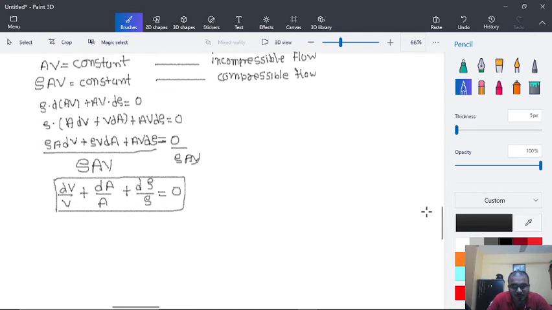Now let's go to Euler's equation for compressible flow.